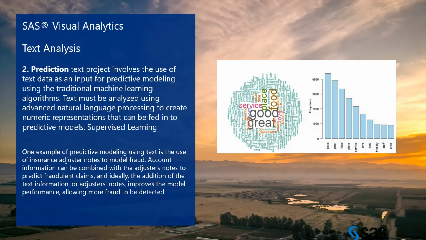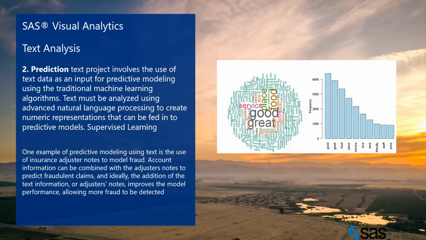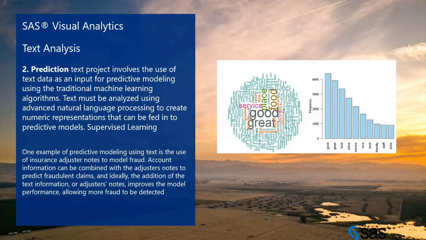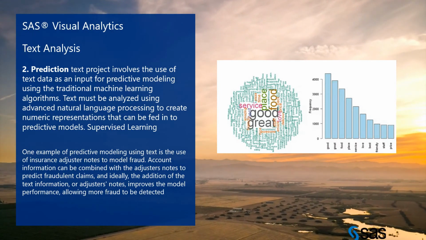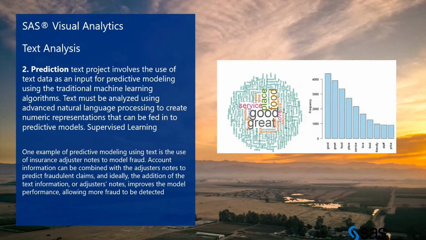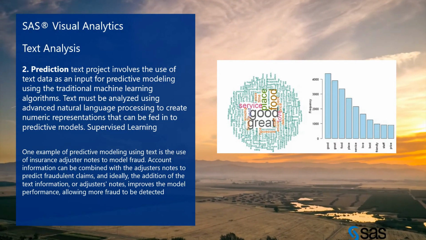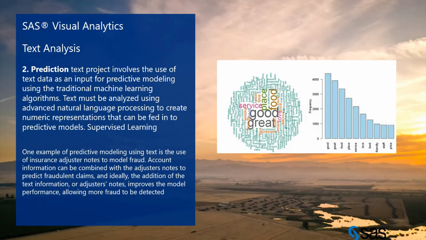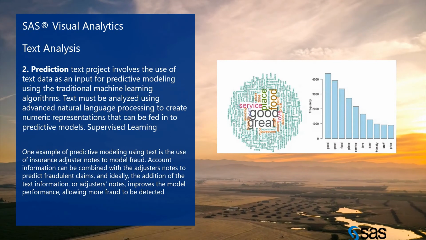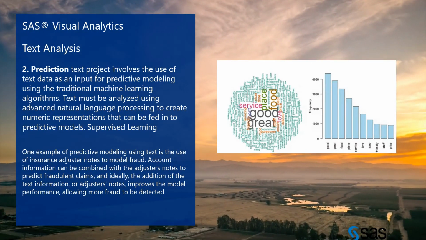In prediction, the text project involves the use of text data as the input for predictive modeling using traditional machine learning algorithms. The text must be analyzed using advanced natural language processing, NLP, to create numeric representations that can be fed into predictive models. This is supervised learning.